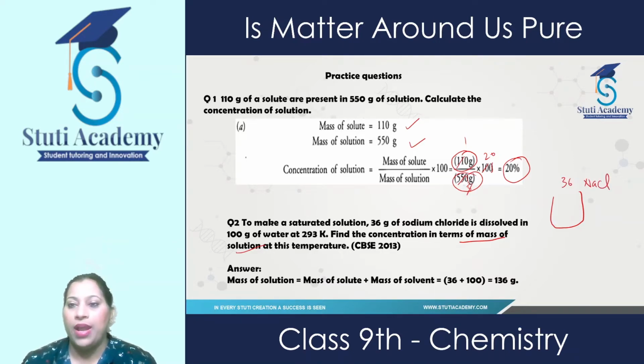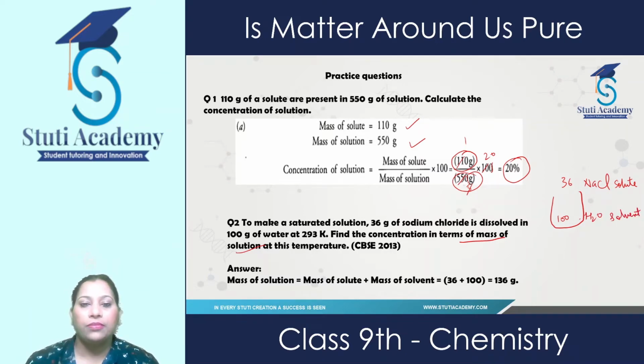This sodium chloride is a solute here, dissolved in 100 gram of water, and this water is the solvent here. Find the concentration in terms of mass of solution.